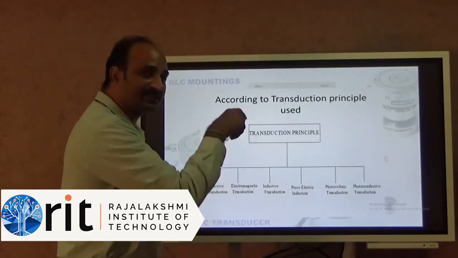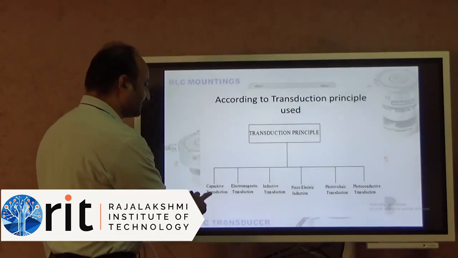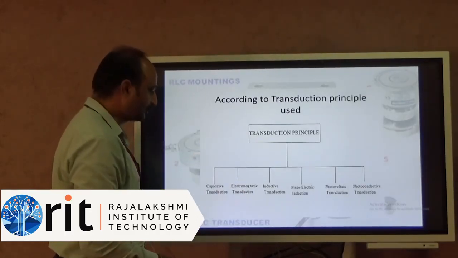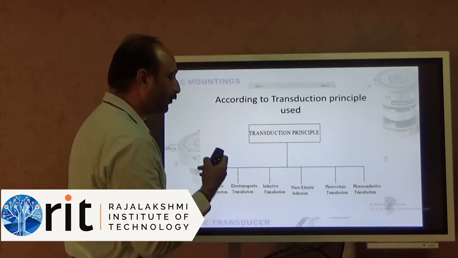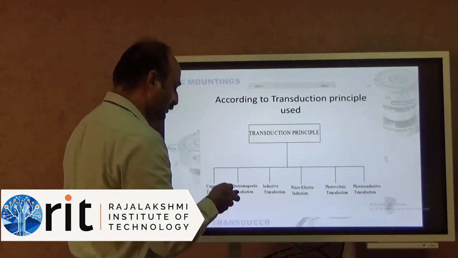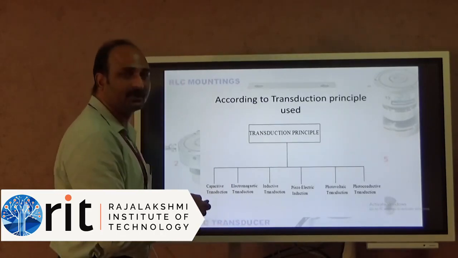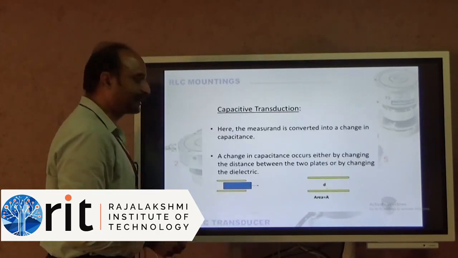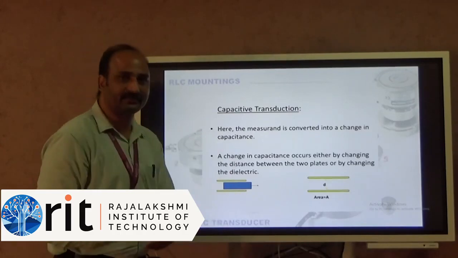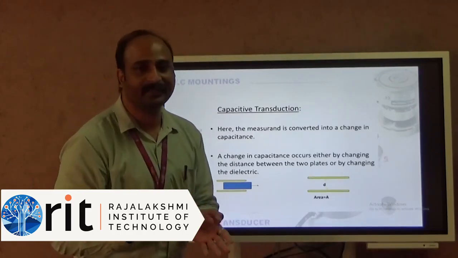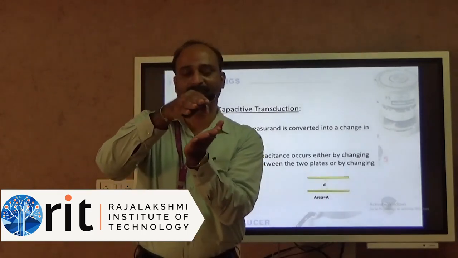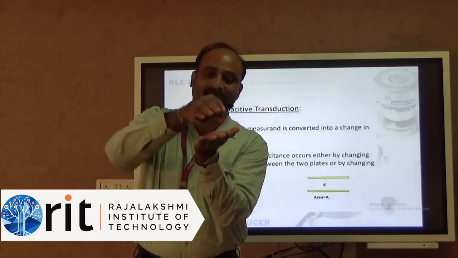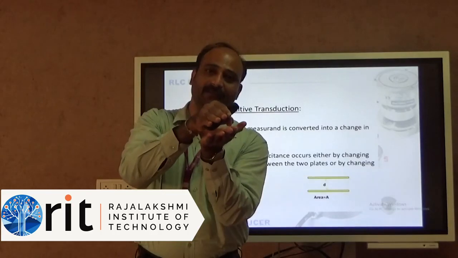According to the transduction principle, we have capacitive transducer, as I said earlier, electromagnetic transduction, inductive transduction, piezoelectric, photovoltaic and photoconductive transductions. These are the principles of the transductions. The capacitive transducer. What is the capacitive transducer? What is a capacitor? It consists of two conducting plates. In between the conducting plates, there will be a dielectric material.